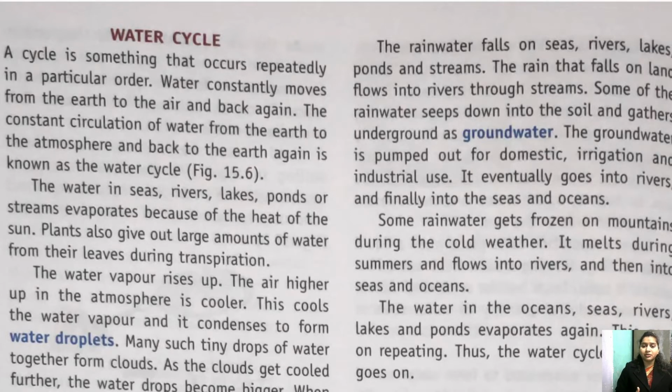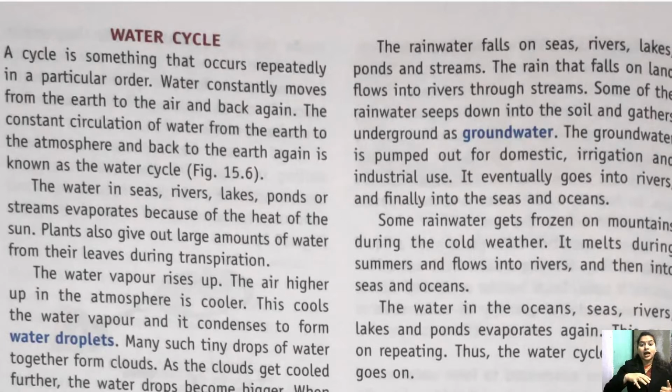Even when we get boring done at home or run a machine, a motor is fitted, and that motor pumps the water from the ground. Okay, so that water which is settled underground is known as groundwater. Clear? Now what happens? The groundwater is pumped for domestic purposes, for irrigation, and for industrial use also.